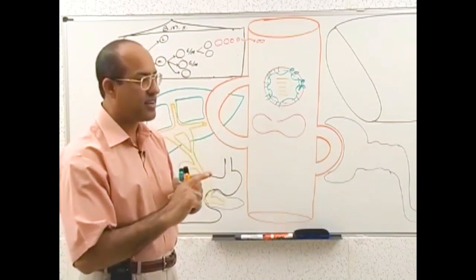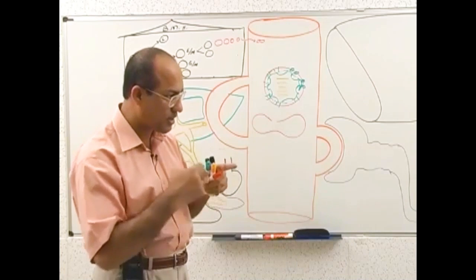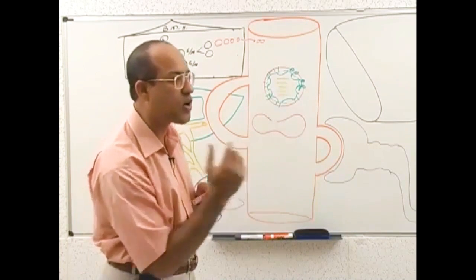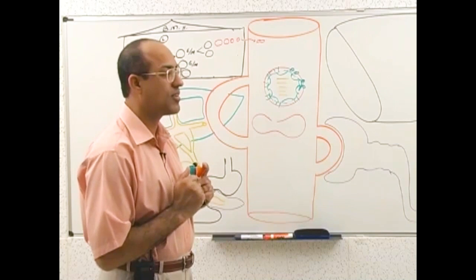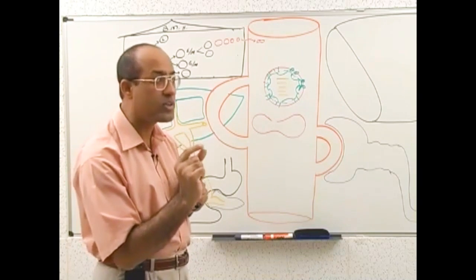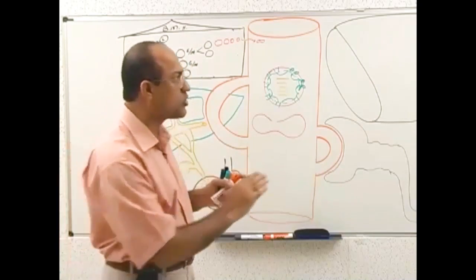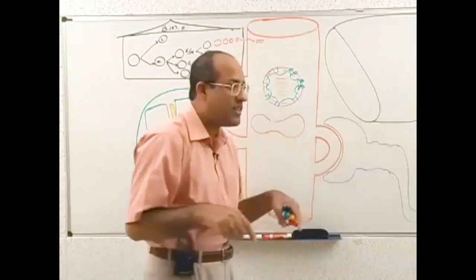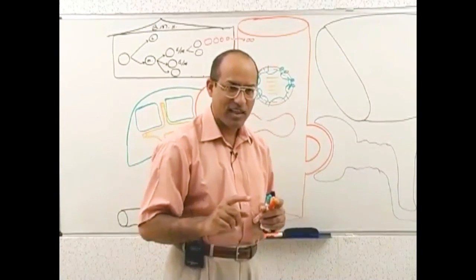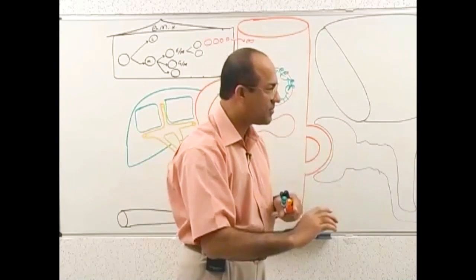When red blood cells are circulating, listen now carefully. When they are passing through circulation, some points in circulation are very narrow. For example, some capillaries are very narrow. Especially some circulatory points within the spleen are very, very narrow. When RBCs have to pass through those narrow points of the spleen, they have to twist and turn like acrobatics. Is that right? And they have to do the acrobatics and pass through those narrow tunnels.